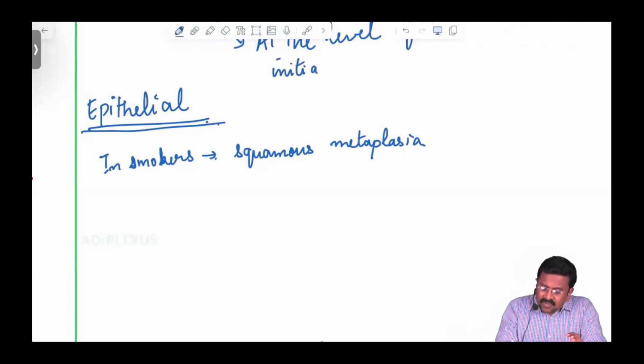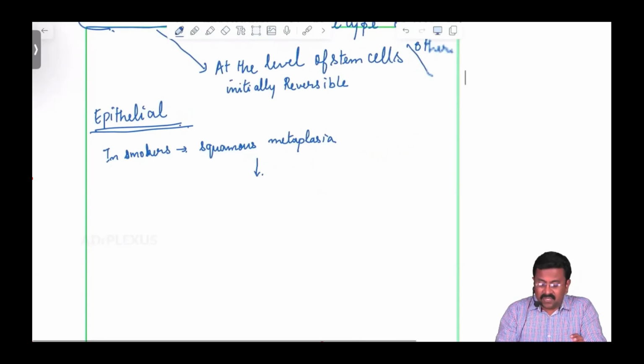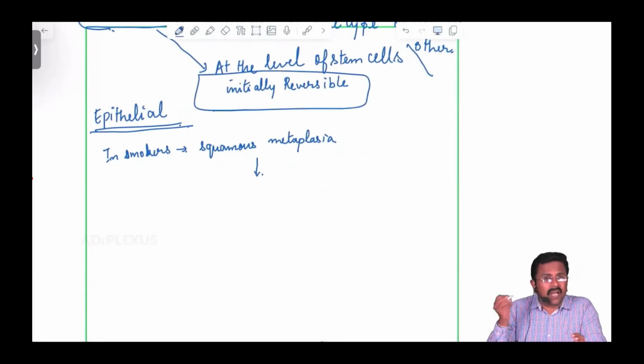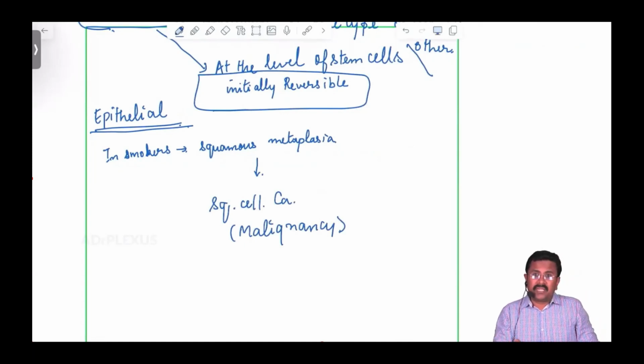If the person stops smoking, then initially it is reversible. But if the patient keeps on giving the continuous stimulus, then it becomes irreversible. That is the point you have to know. Initially reversible, but on continuous injury, the metaplasia can turn into squamous cell carcinoma, malignancy, cancer. Please remember that. So this is squamous metaplasia.